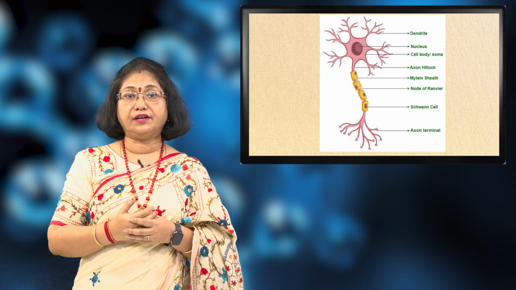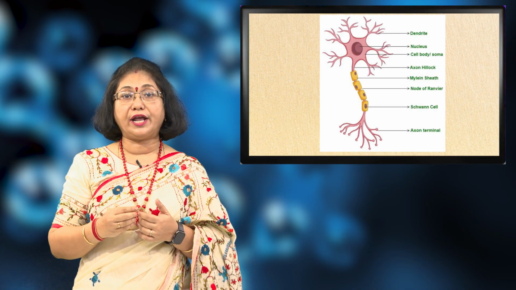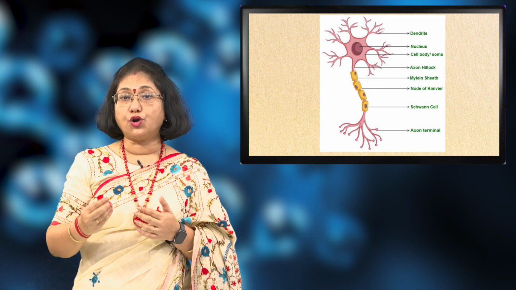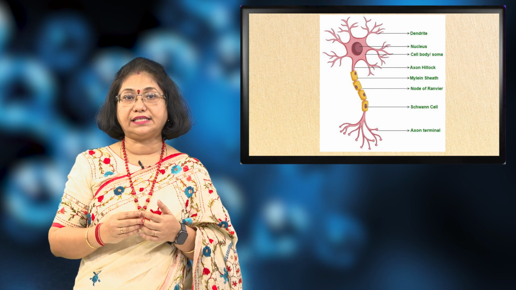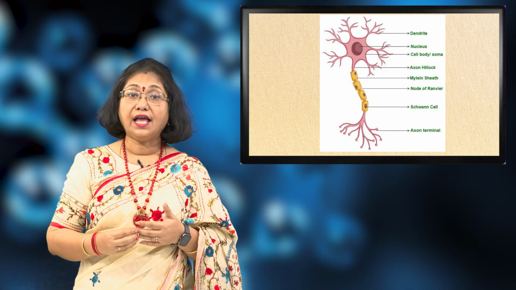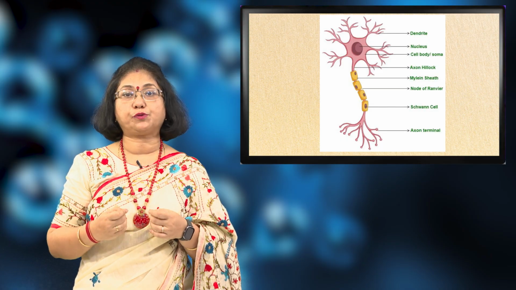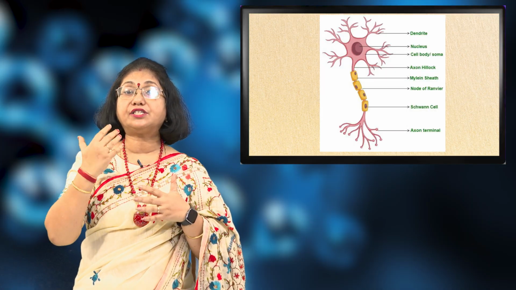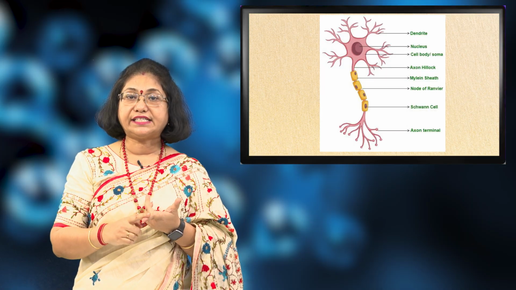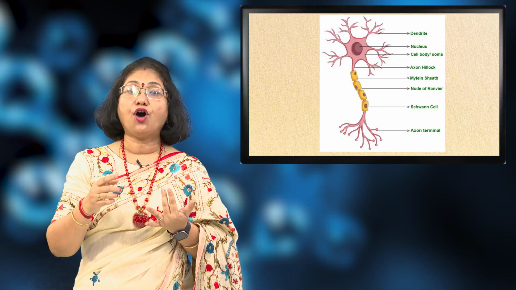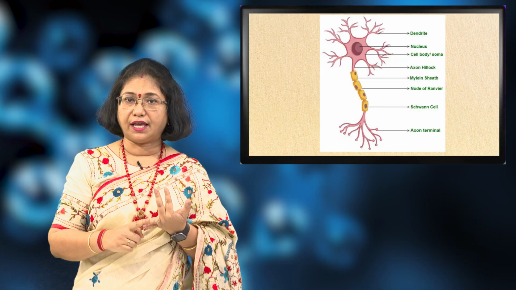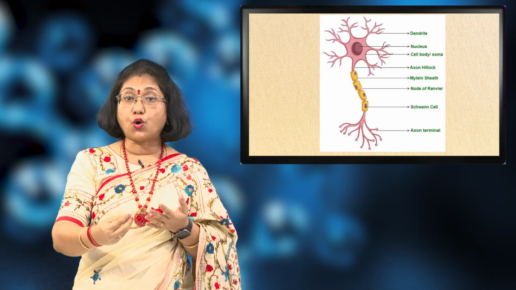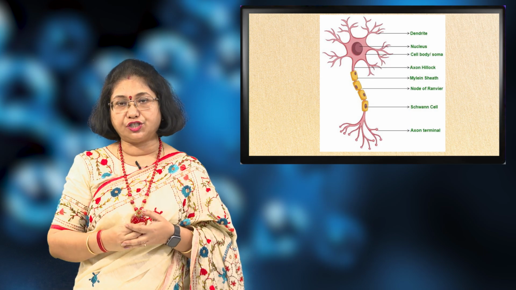The location of this nervous tissue, as I've already told you, is in the brain, spinal cord and all the nerves. And the main cells are the neurons and the neuroglia. The neuroglia are the supporting cells to the neurons. And their function is coordination, control and response to stimuli. So students, everything that you perceive around you, that means from the environment we get cues, the heat, the cold and the internal cues of hunger, thirst, sleep, everything, all the stimuli to which you respond is controlled and coordinated by the nervous tissue.